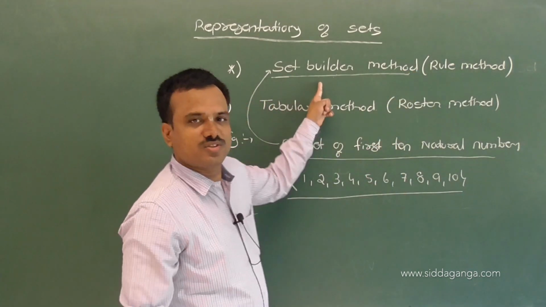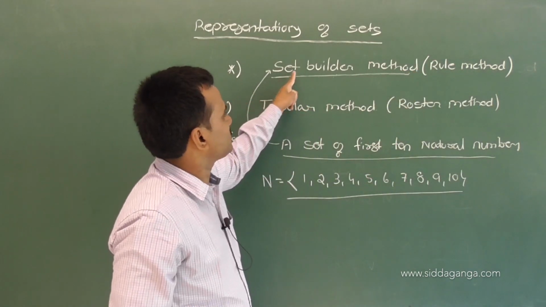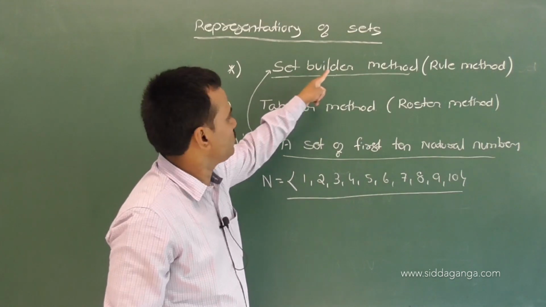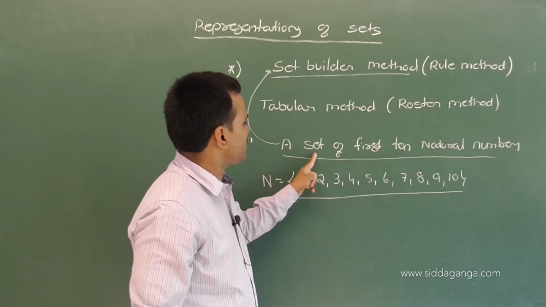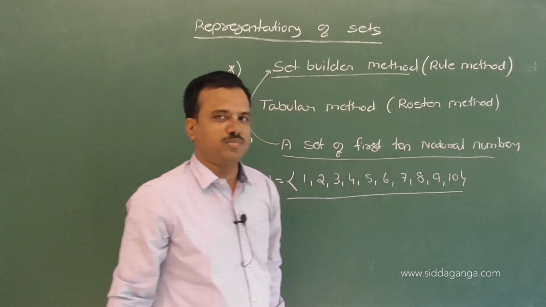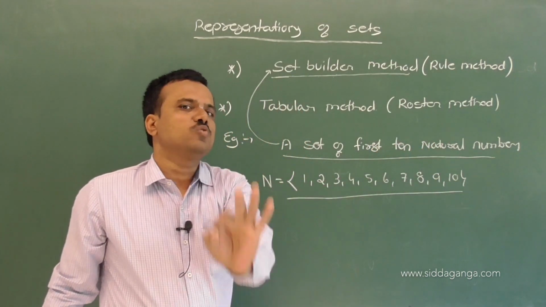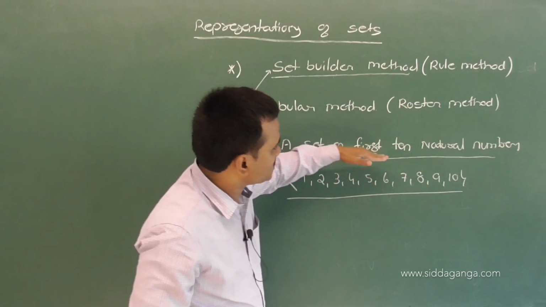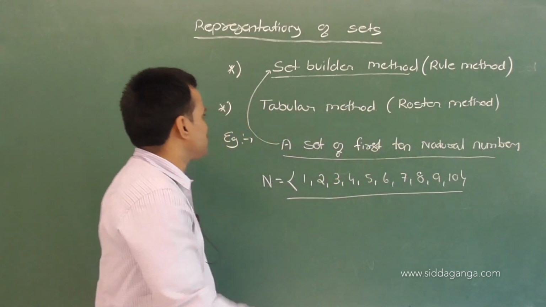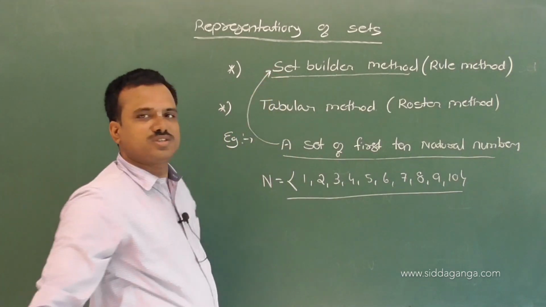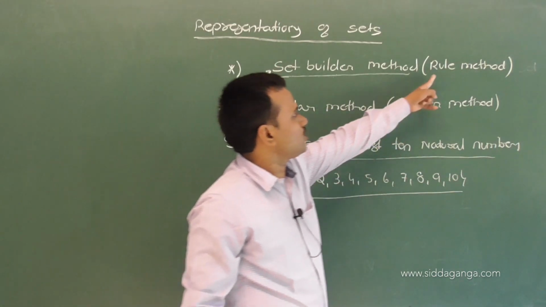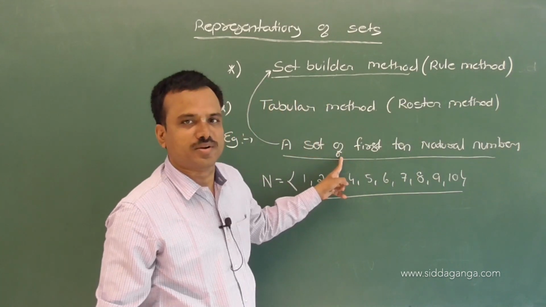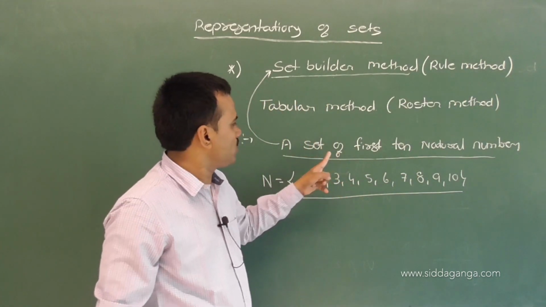The word says build set. Set you have to build. Observe here, a set of first 10 natural numbers. You build, you construct what? The first 10 natural numbers. This type of representing the set, we call it the set builder method or rule method. Here one rule is there.